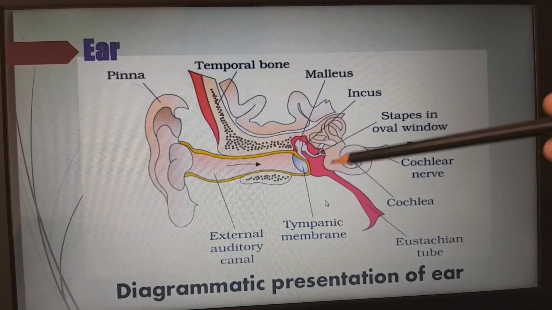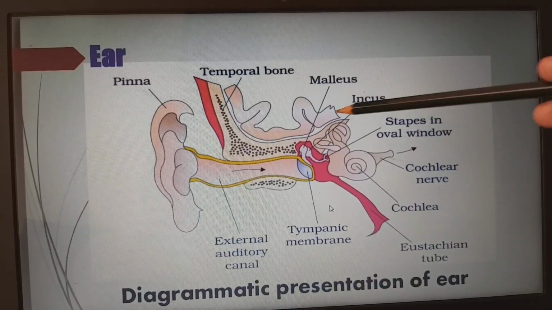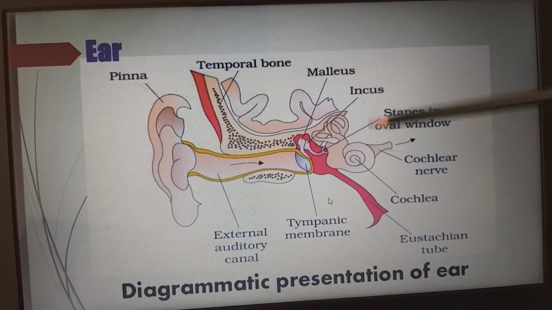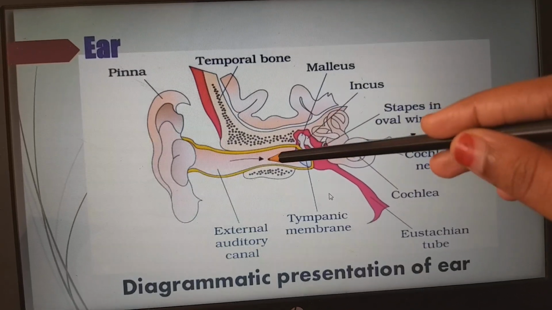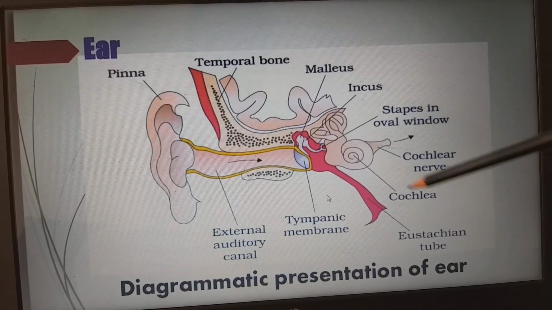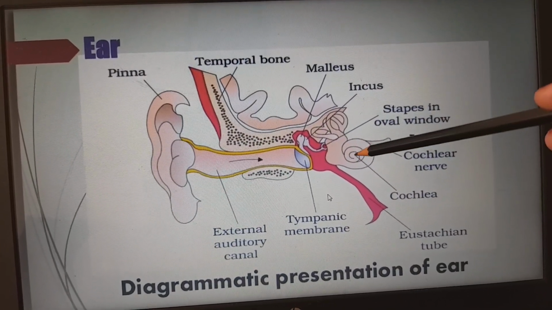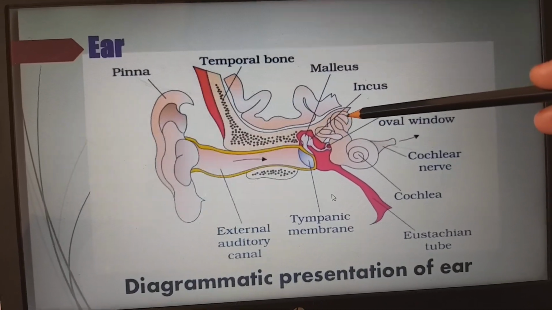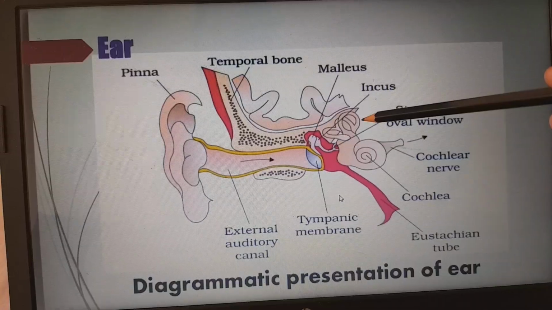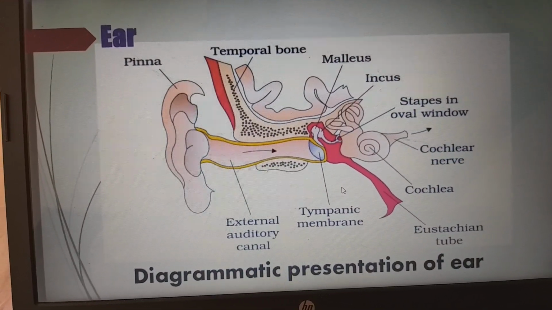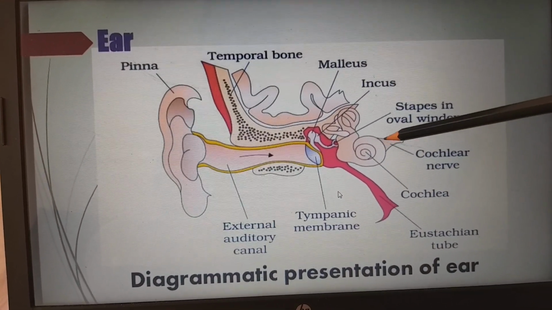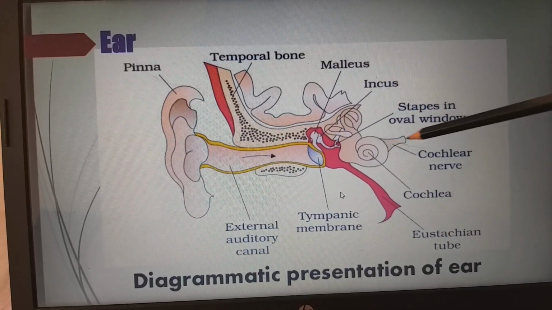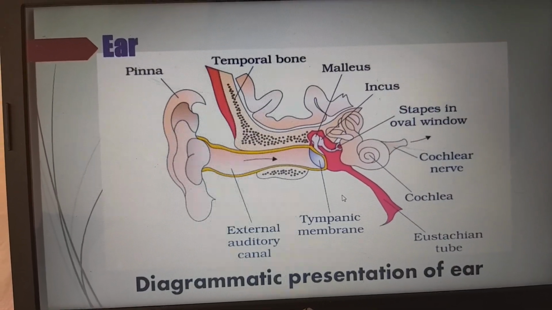So this is the middle ear, and the whole vestibular apparatus and cochlea, everything comes under the internal ear. So we have external ear, middle ear and internal ear. This snail-like structure we call the cochlea. This is the vestibular apparatus, which is for equilibrium, and this part is for the hearing mechanism. So we have the vestibulocochlear nerve, the eighth cranial nerve.